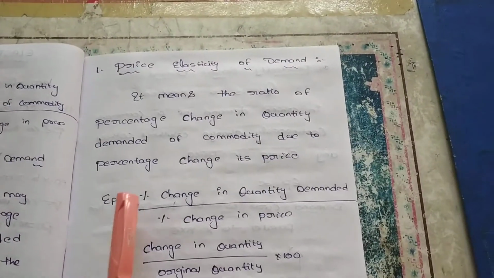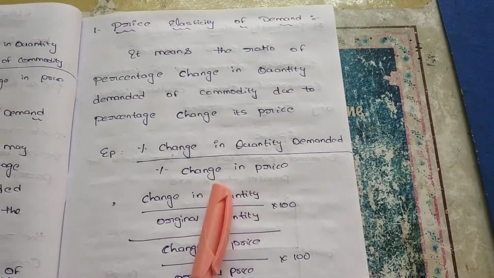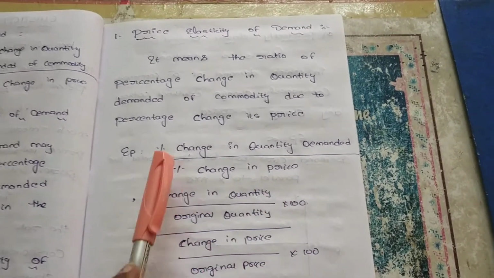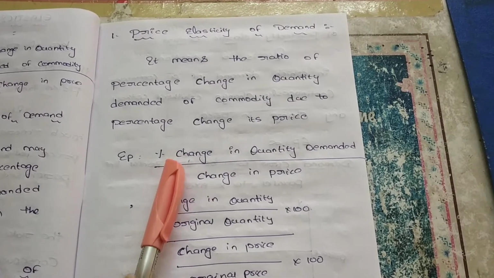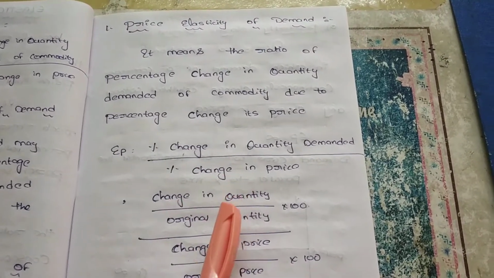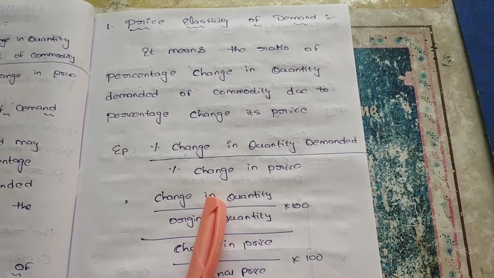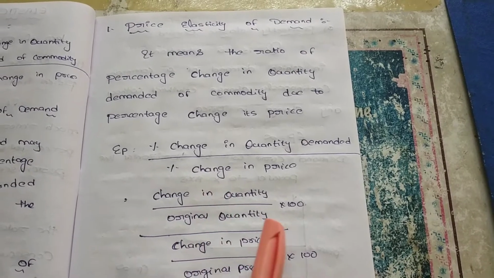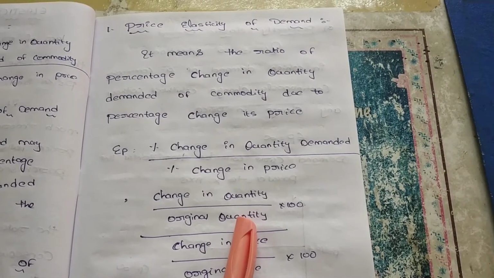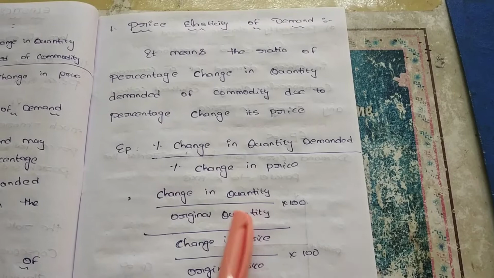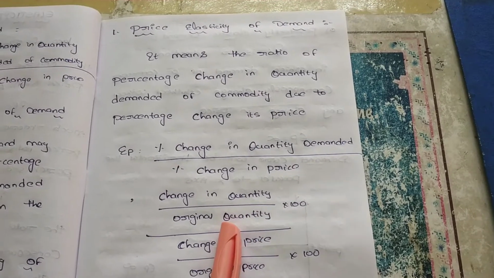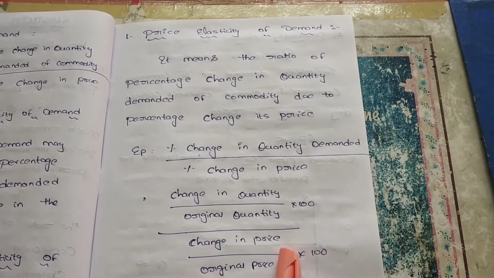Let's see here. Percentage change in quantity demanded divided by percentage change in price. How do we calculate the percentage change in quantity demanded? Suppose, for example, the change in quantity is 50 and the original quantity is 100.